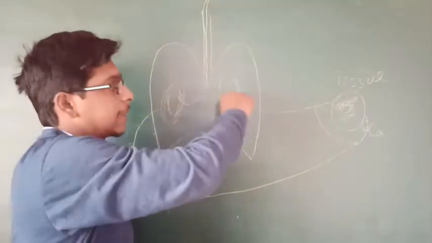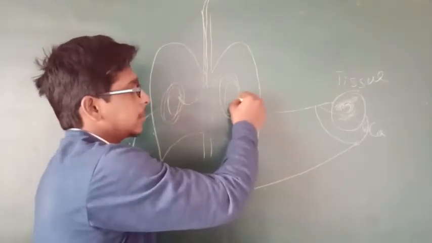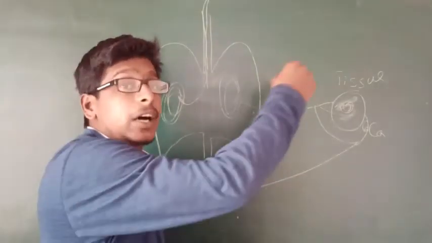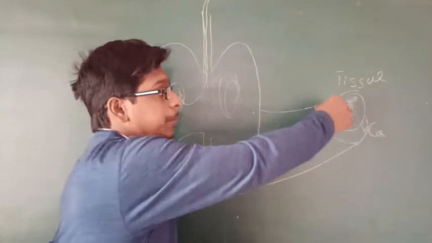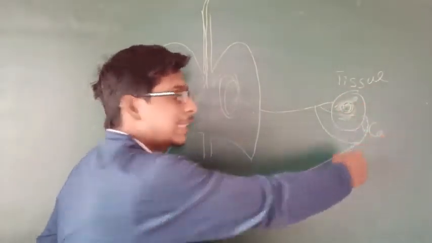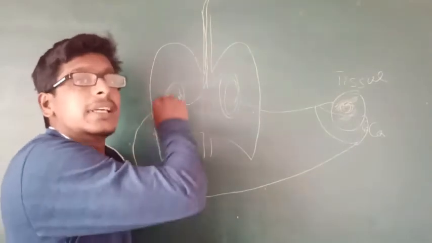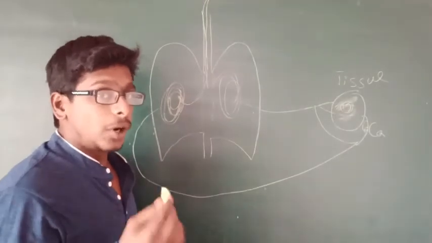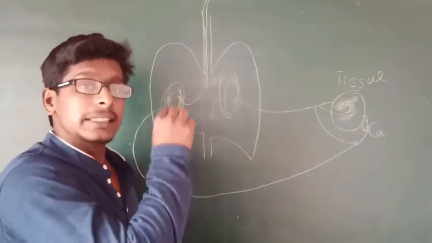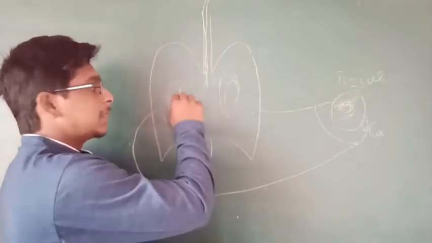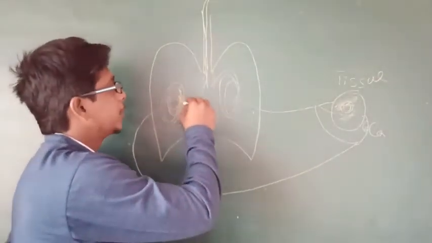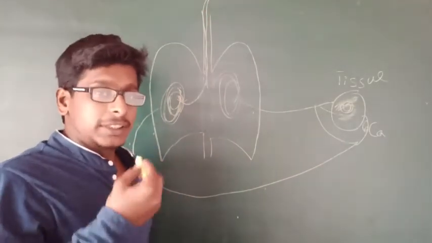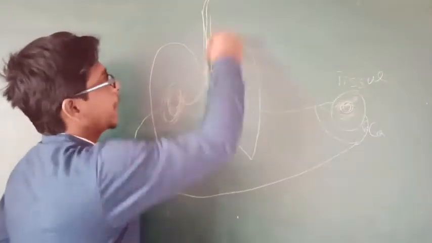When we breathe, oxygen comes in, then the blood is oxygenated and it carries to the tissues, and this blood gives the oxygen to the tissues, and that blood carries out the carbon dioxide and comes back to the lungs. Now this blood is impure, right? Because carbon dioxide is present in the blood. So in the lungs, this blood gets purified by diffusing carbon dioxide out. When we inhale, oxygen goes in. When we exhale, carbon dioxide goes out.